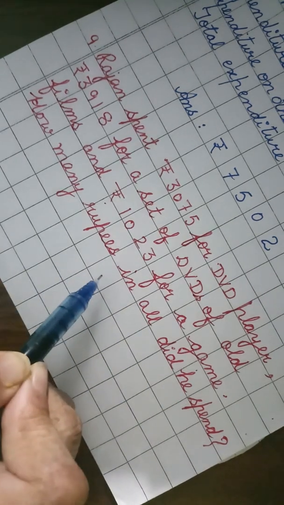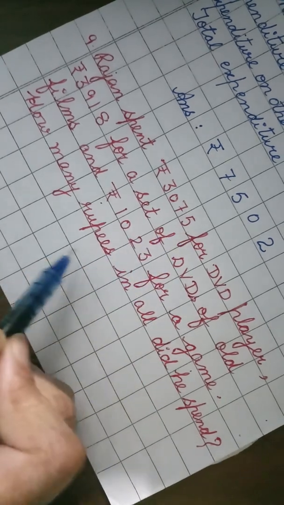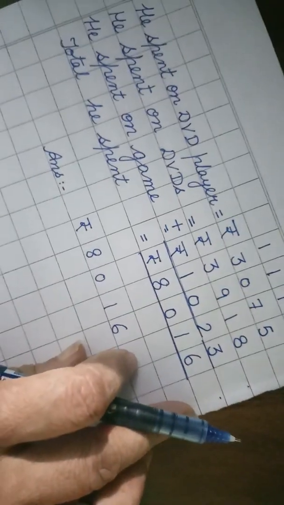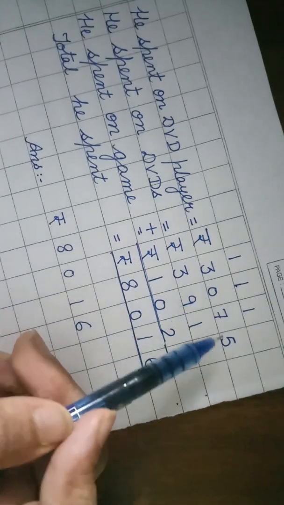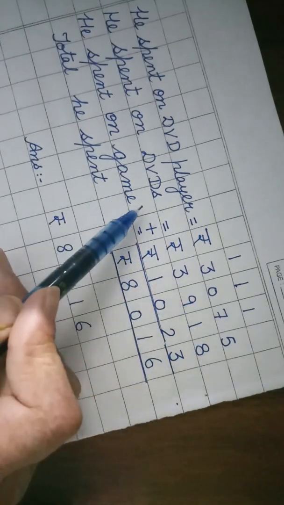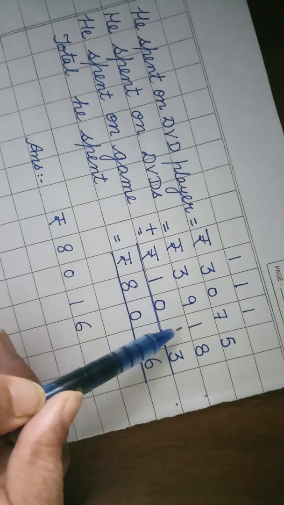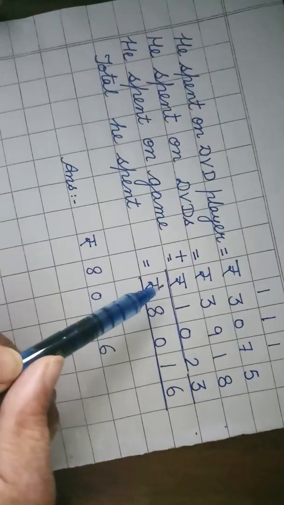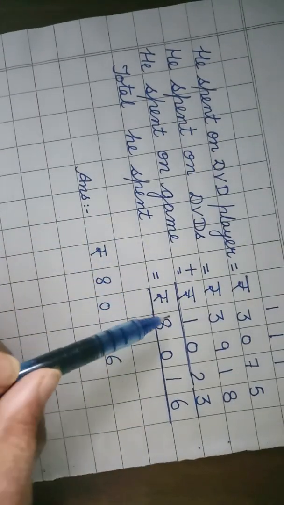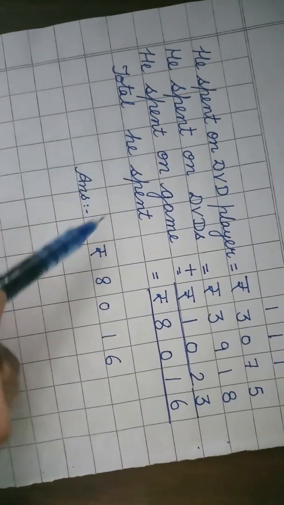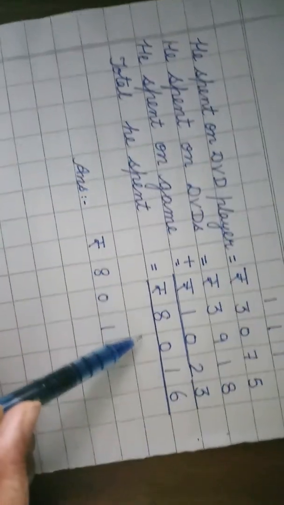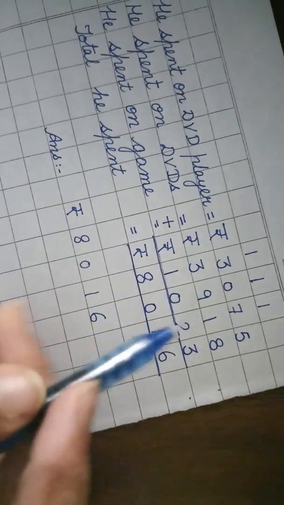Now what will we do? We will again add these three numbers. Now the statement will be: he spent on the DVD player rupees 3,075. He spent on DVDs rupees 3,918 and he spent on the game rupees 1,023. Total he spent. Add these three numbers.